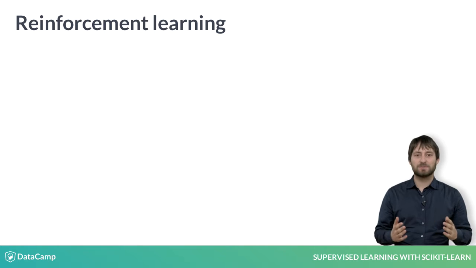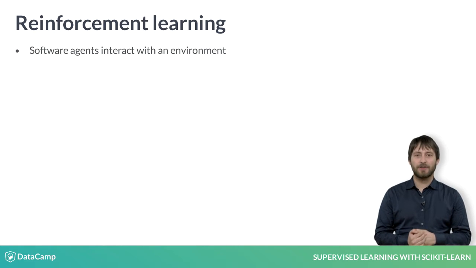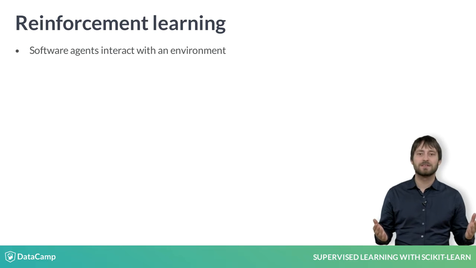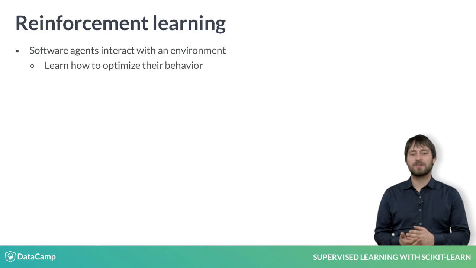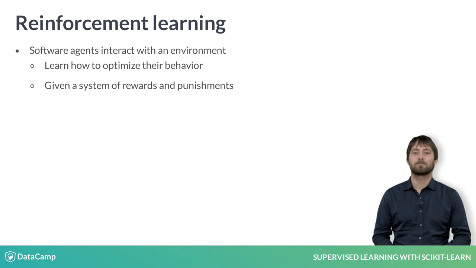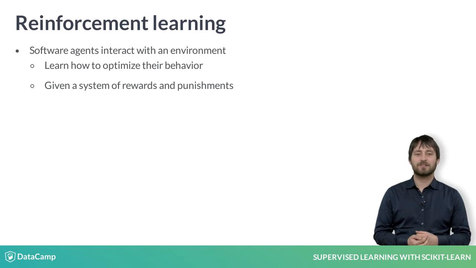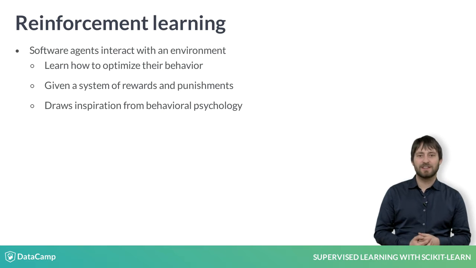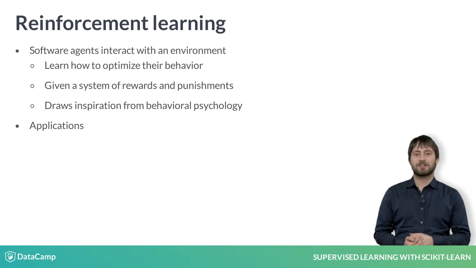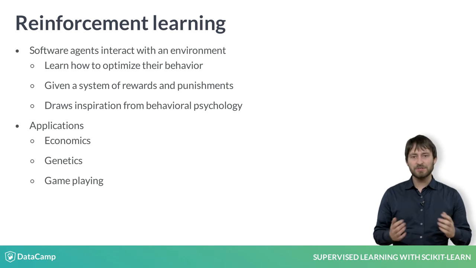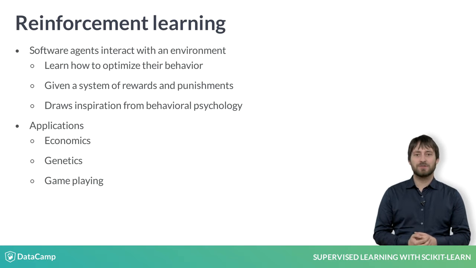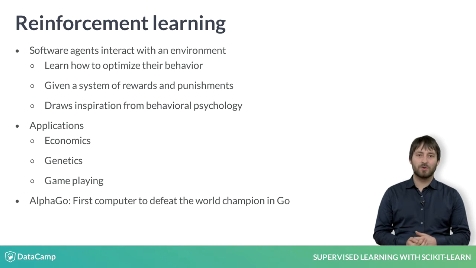There's also reinforcement learning, in which machines or software agents interact with an environment. Reinforcement learning agents are able to automatically figure out how to optimize their behavior, given a system of rewards and punishments. Reinforcement learning draws inspiration from behavioral psychology and has applications in many fields, such as economics, genetics, as well as game playing. In 2016, reinforcement learning was used to train Google DeepMind's AlphaGo, which was the first computer program to beat the world champion in Go.